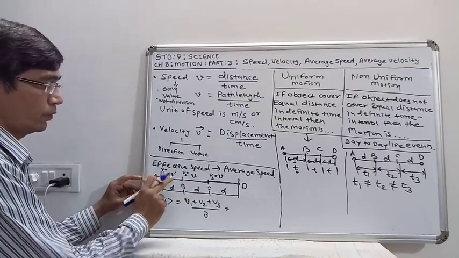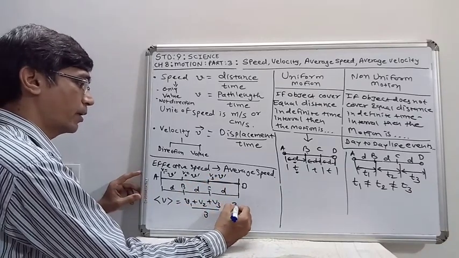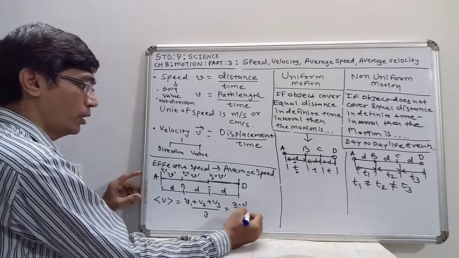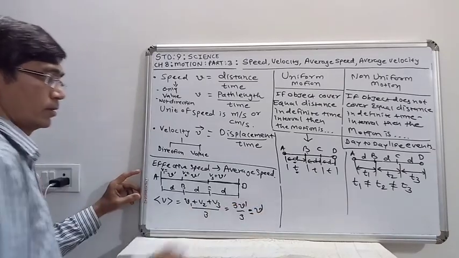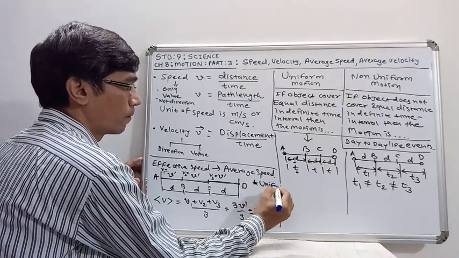Suppose V1 is equal to V dash, V2 is equal to V dash, V3 is V dash, then we get 3 V dash upon 3, that is V dash. So this is the case of uniform motion.